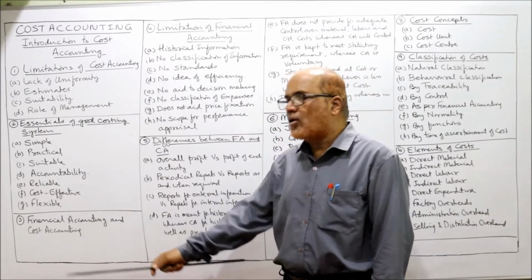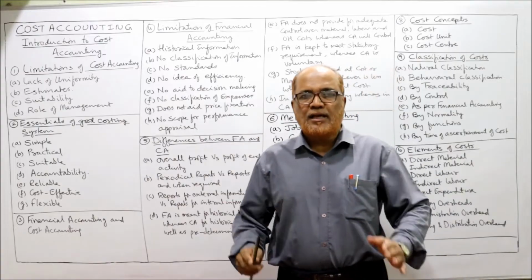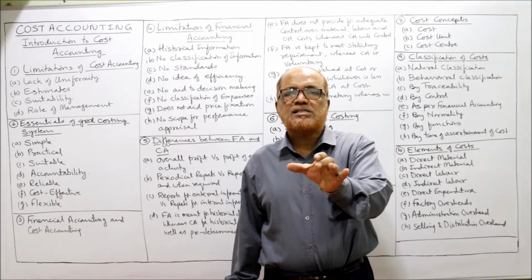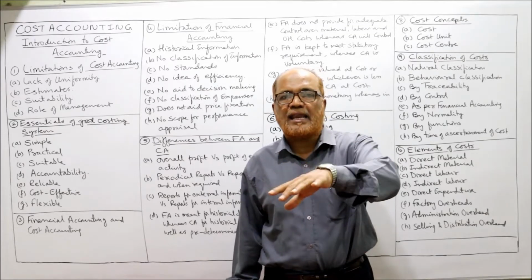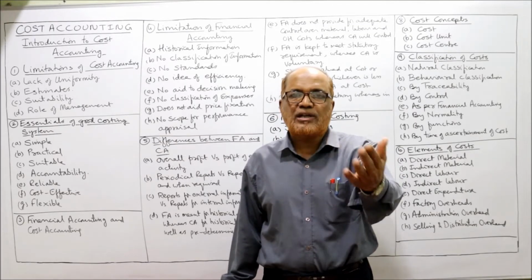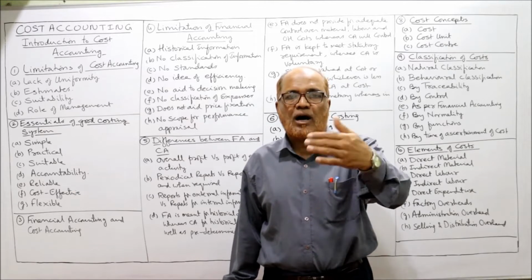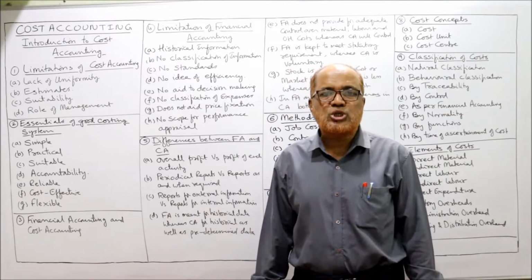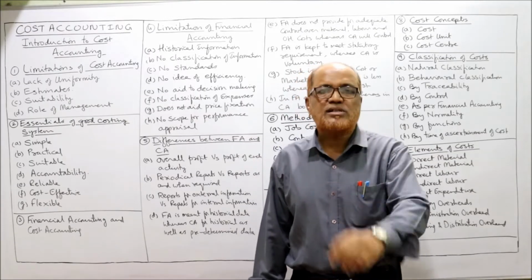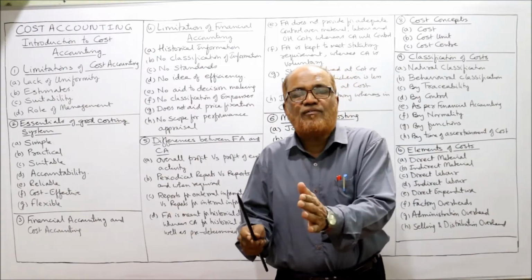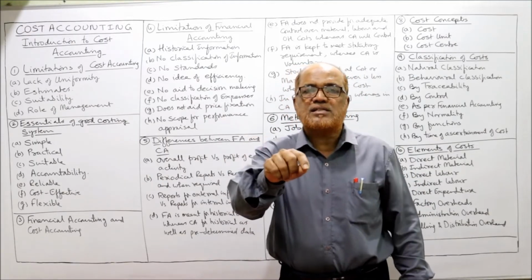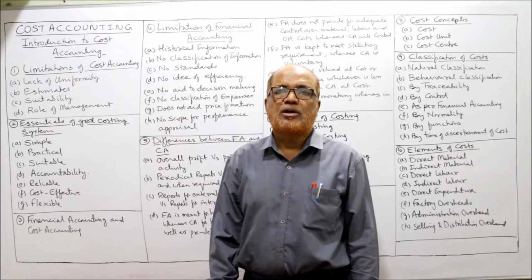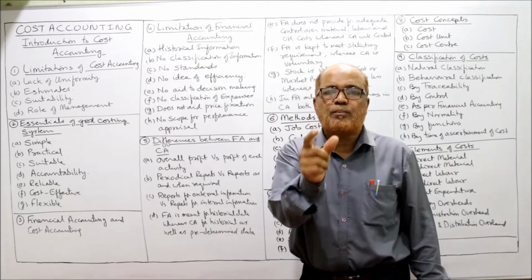The next is financial accounting and cost accounting. See, these two are separate accounting systems. Financial accounting is concerned with recording, classifying, analyzing, interpreting the financial information so that the outside parties, the external users, can take decisions on the basis of these financial statements. The objective of financial accounting is recording, classifying in order to prepare the profit and loss account and the balance sheet to find out the profitability and financial position.